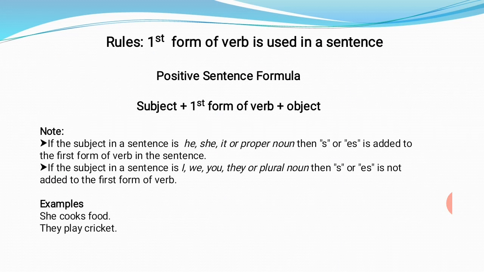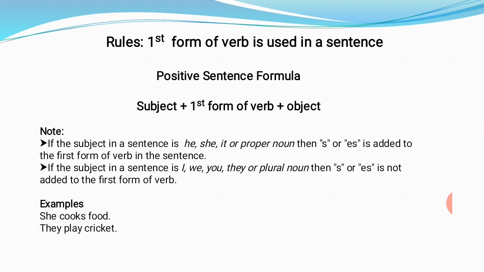Children, the rules for present indefinite tense. Positive sentence formula. Positive means affirmative sentences. Subject plus first form of verb plus object. What is subject? Subject is the doer of an action, okay? A person who does something. And then is verb. Verb we have already studied in parts of speech, that verb is an action word.